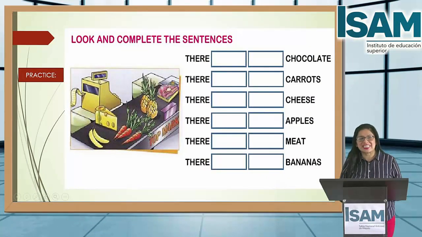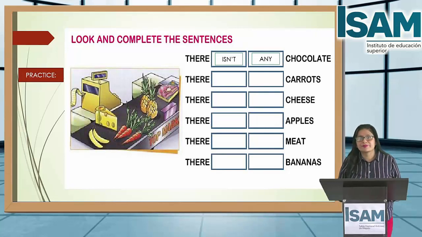Okay, students, let's practice, right? Look and complete the sentences. Look at the picture and then. There, space, chocolate. What is the answer? Affirmative or negative? There isn't any chocolate. Okay, there isn't any chocolate.